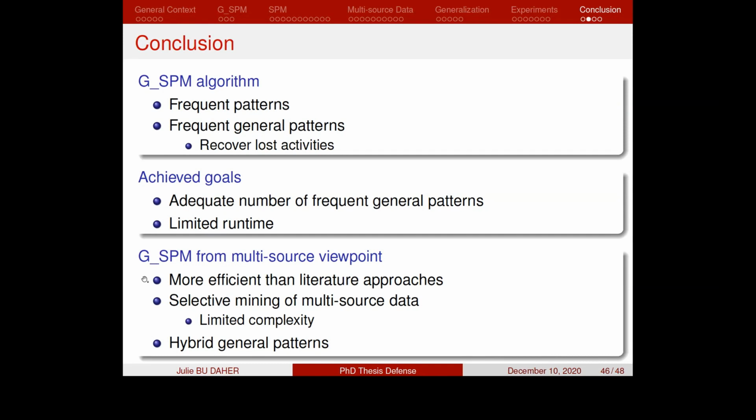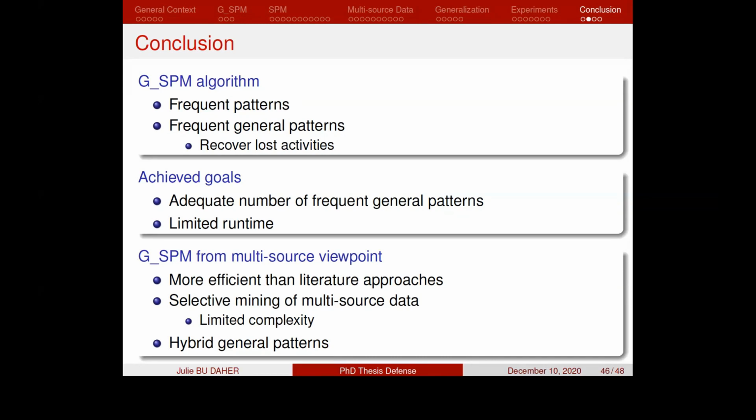And if we look at GSPM from a multi-source point of view, we notice that it is more efficient than the approaches proposed in the literature, mainly because it adopts a selective mining strategy of the multi-source data. It starts with mining a main source, the first source, as our objective is analyzing the sequential activities of students.